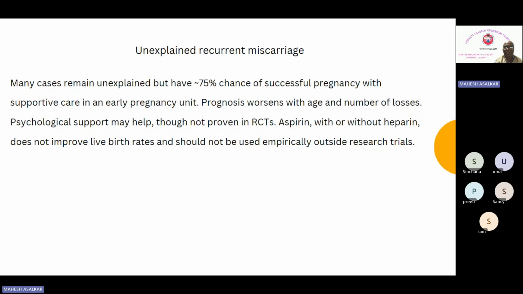Prognosis worsens with age and number of losses. Psychological support may help, though not proven in RCT. Aspirin with or without heparin does not improve live birth rate and should not be used empirically outside a research trial. So we should not recommend it if it is an unexplained recurrent miscarriage. Aspirin plus heparin, or either alone, should not be used.